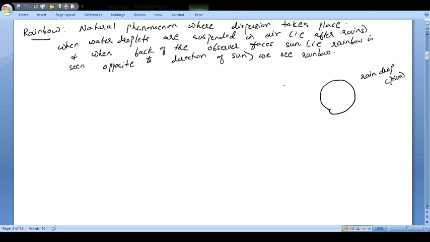Now see, when the sun rays comes here, right? अब अगर मान लो एक ये sun ray यहाँ पे आई, this is the sun ray. So here what will happen? There will be refraction and dispersion taking place. So here you will find that the dispersion and refraction is taking place. तो यहाँ पे आते से ही रे क्या होगी? You will find that it is going to be dispersed and refracted.